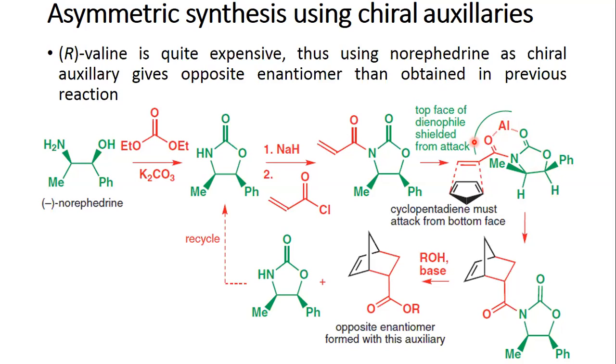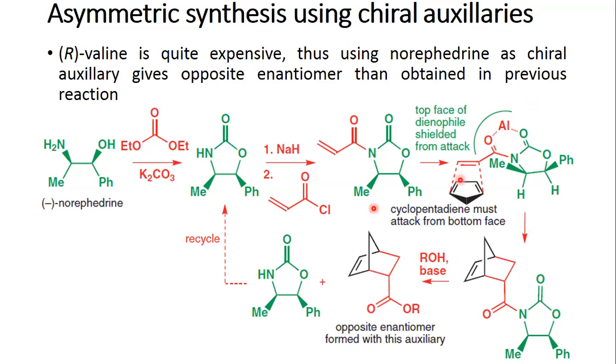However, now the top face is shielded because of the orientation of this methyl and phenyl ring. In the earlier case, the isopropyl group was below the plane of this complex. Now both this phenyl and methyl group are above the plane. So the top face is now shielded, in the sense that there is steric hindrance to attack.